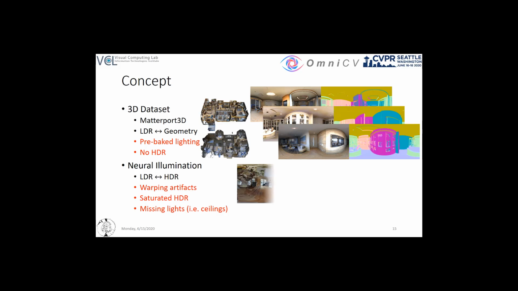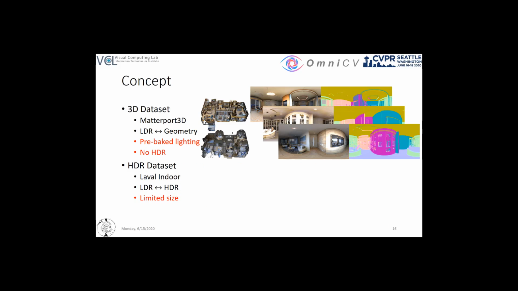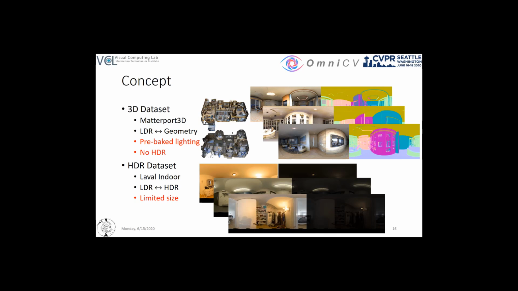At the same time, utilizing the perspective HDR images to create spherical ones produces severe warping artifacts, with other significant drawbacks being overly saturated HDR images and missing lighting information. The only available dataset with coupled LDR and HDR spherical panoramas is the Laval Indoor HDR dataset, but it has a limited size for modern data-driven methods, with around 2000 samples.